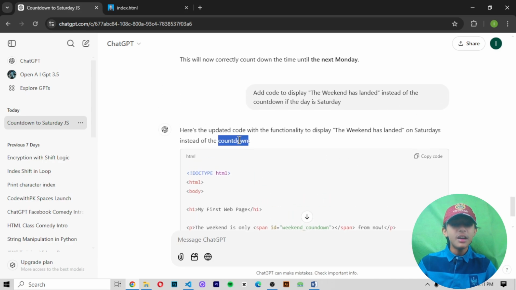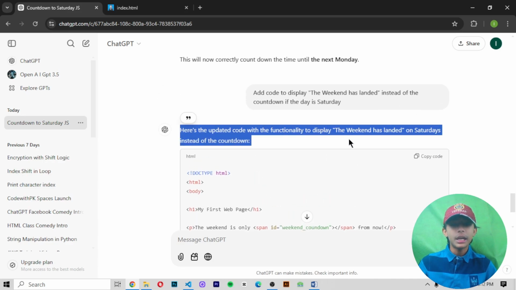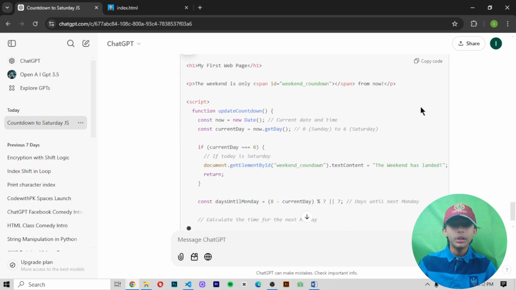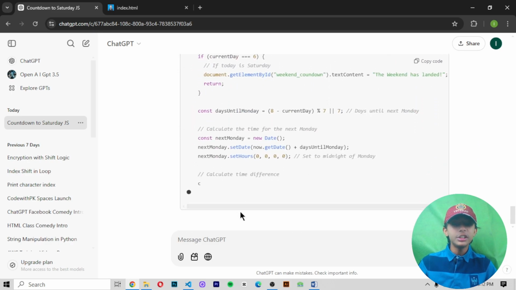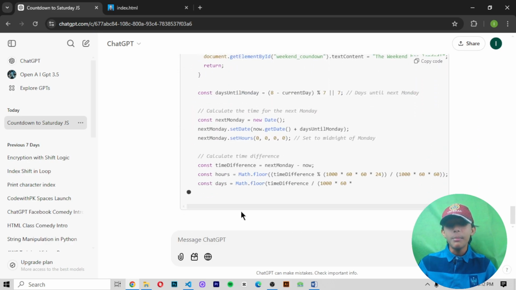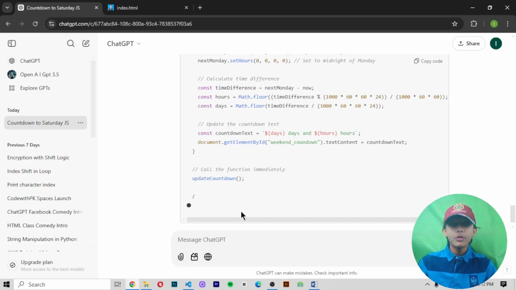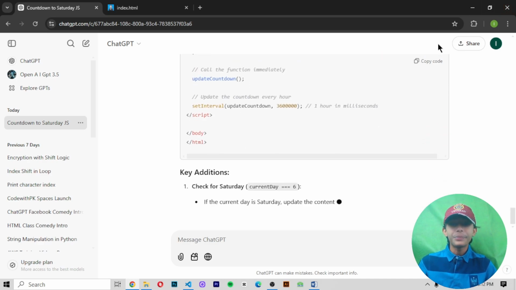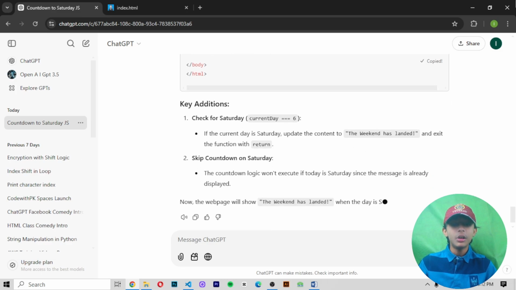Now it is giving me the updated code with the functionality to display the weekend has landed on Saturday instead of the countdown. It is giving me the code very fast, it's not taking much time. Now it's telling me the key additions and all the things.